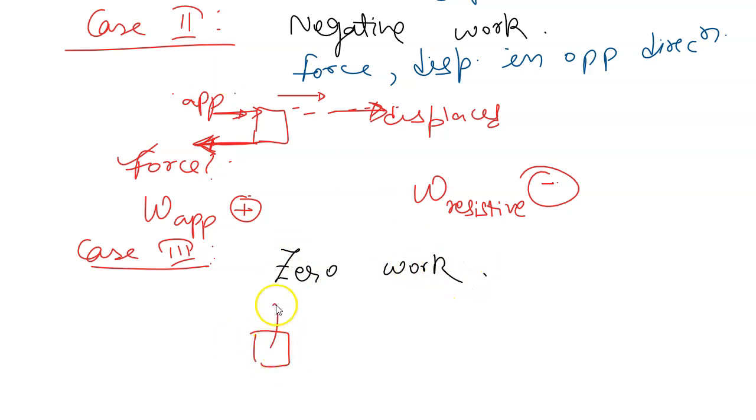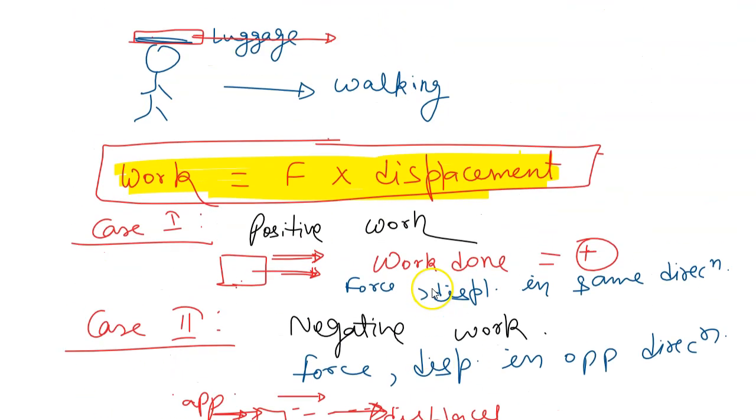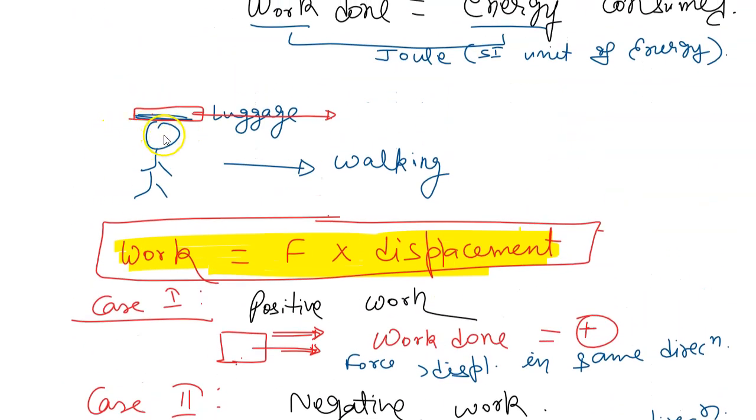So if the angle is 90° with respect to displacement and the force, then the work done is 0 in this case. So what should be the angle? You can say force should act perpendicular to the displacement. So for example, let us go back to this scenario. Object is carrying the luggage.